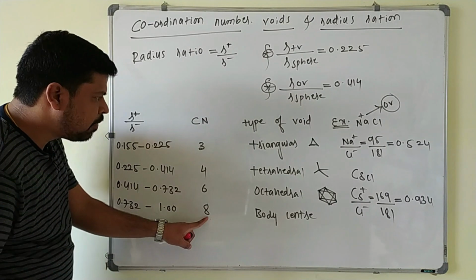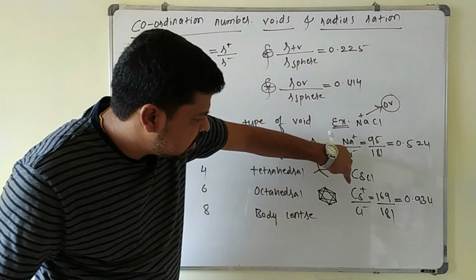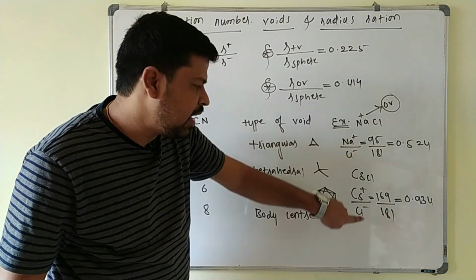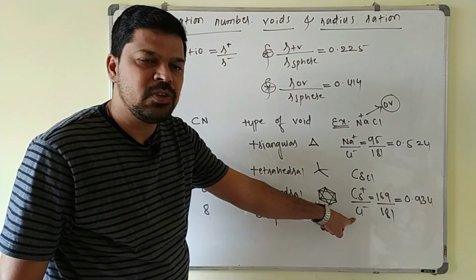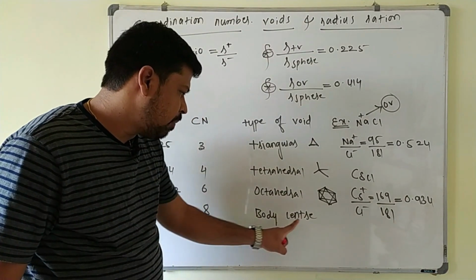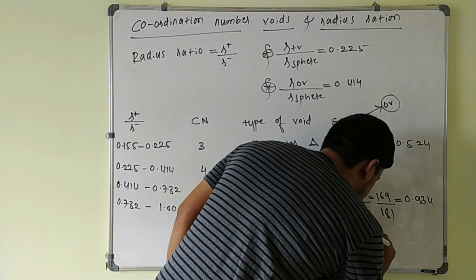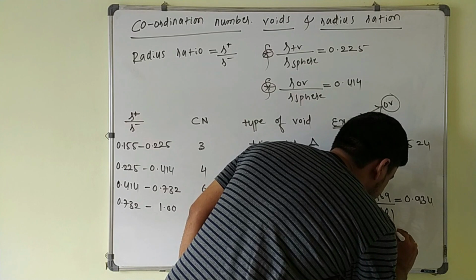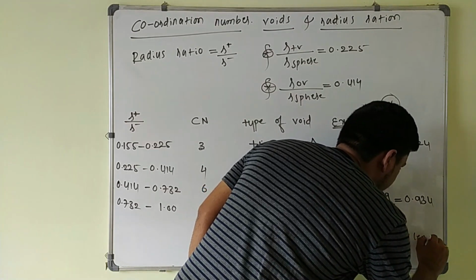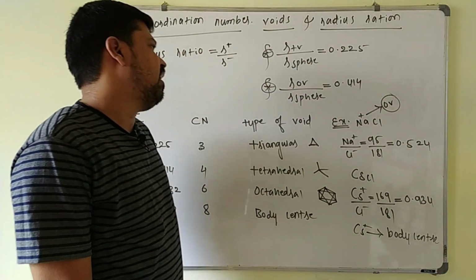So its coordination number must be 8. Each cesium cation must be surrounded by 8 Cl- ions. So its coordination number is 8, and it occupies the body center. Here the cesium cation occupies the body center of the cube, where its coordination number is 8.